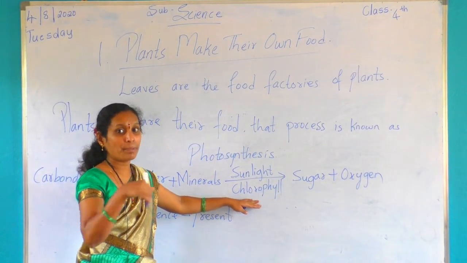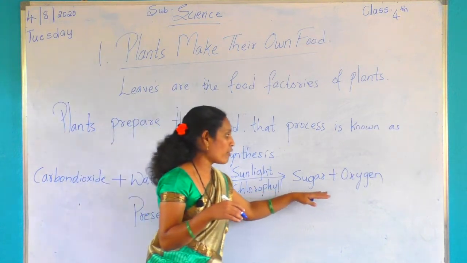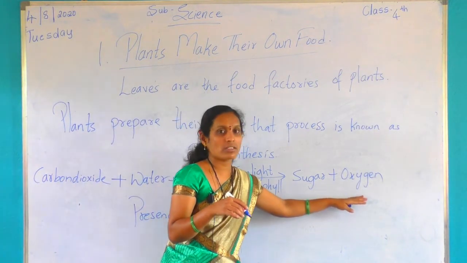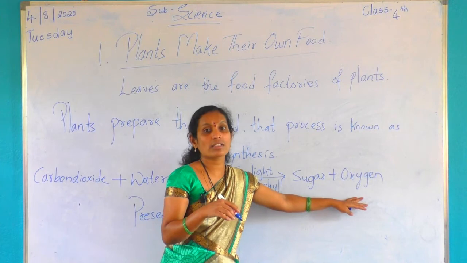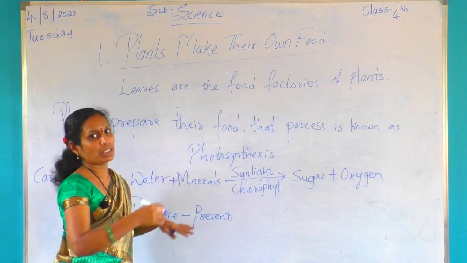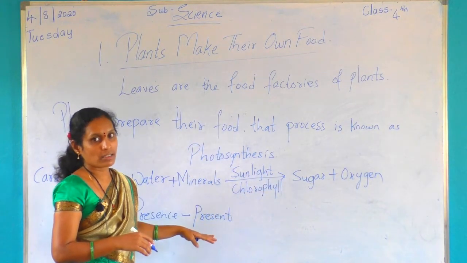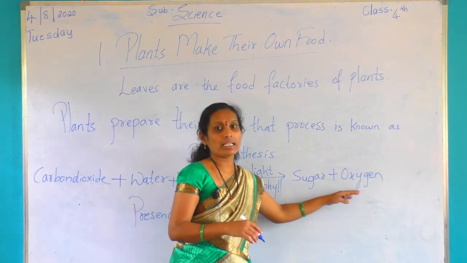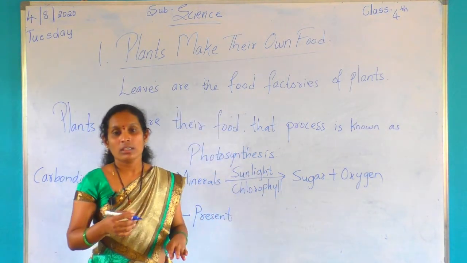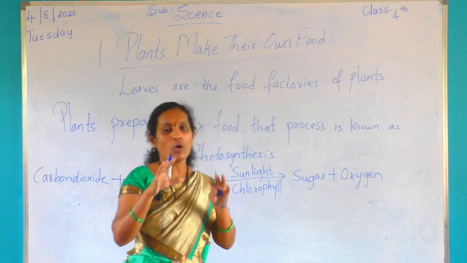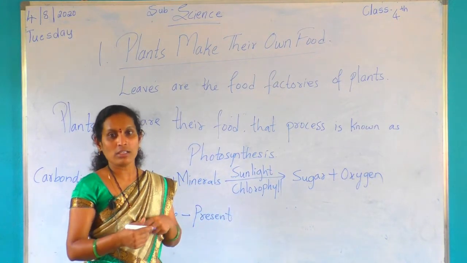That prepared food we get in the form of sugar and oxygen. Sugar plus oxygen we are getting after preparing the food from the plants. Oxygen is released out. Now, mummy has already prepared upma. Now we are ready to serve.